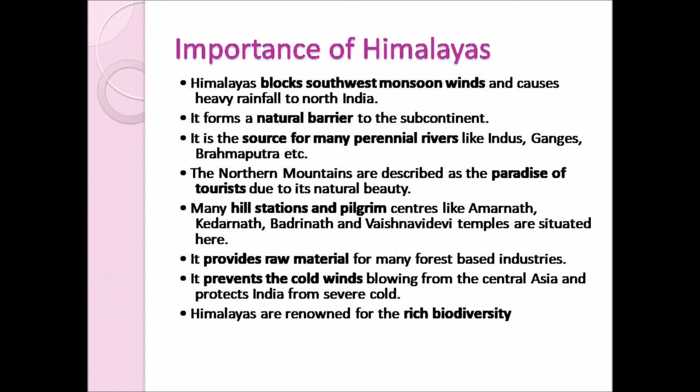Importance of Himalayas. Himalayas block southwest monsoon winds and cause heavy rainfall to North India. Already we have studied about the southwest monsoon winds in the physical geography of Tamil Nadu lesson. The southwest monsoon winds, after giving heavy rainfall in Kerala, move towards the north. In the north, they are blocked by these Himalayas, and therefore it gives heavy rainfall to North India. Okay, children. So Himalayas block the southwest monsoon winds and cause heavy rainfall to North India.